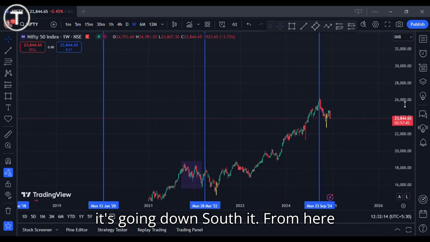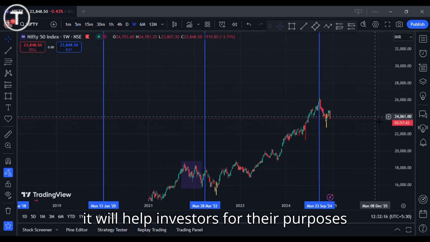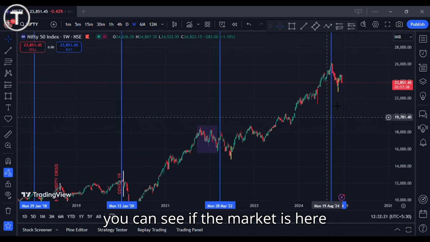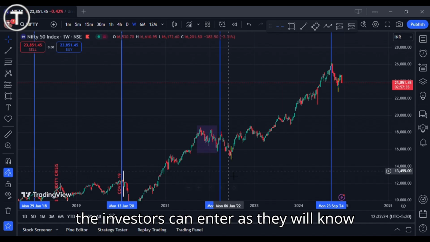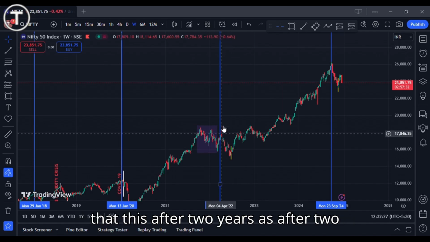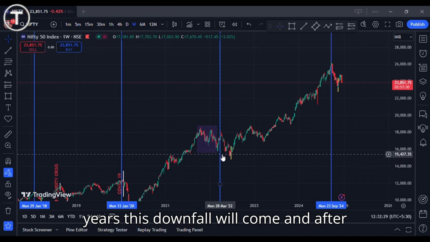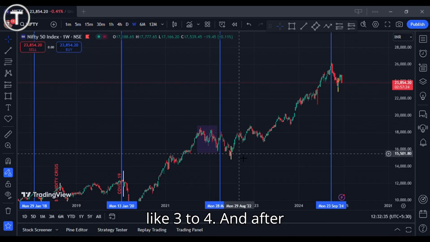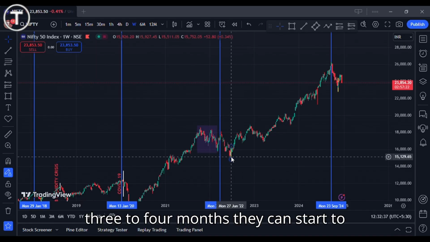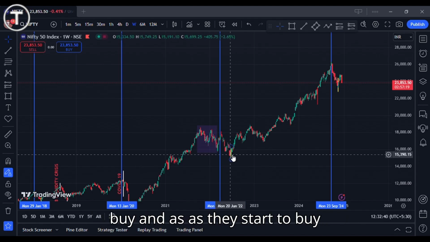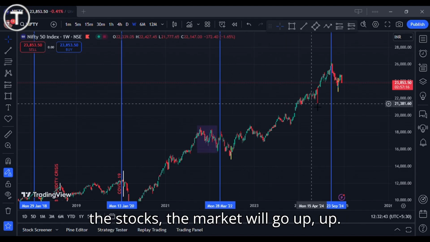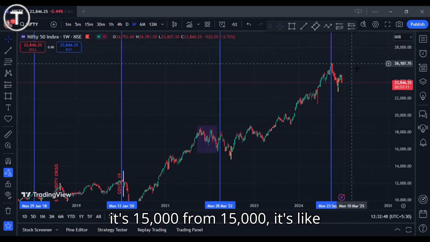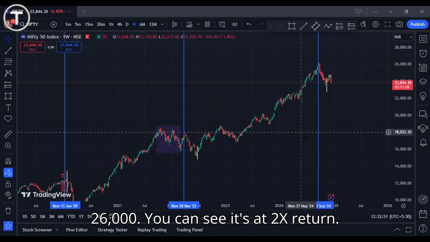From here it will help investors with their purposes. If the market is down, the investors can enter, as they will know that after 2 years this downfall will come, and after the downfall it will actually last for like 3 to 4 months, and after 3 to 4 months they can start to buy. And as they start to buy the stocks, the market will go up, like you can see it's 15,000, and from 15,000 it's like 26,000. You can see it's a 2x return.